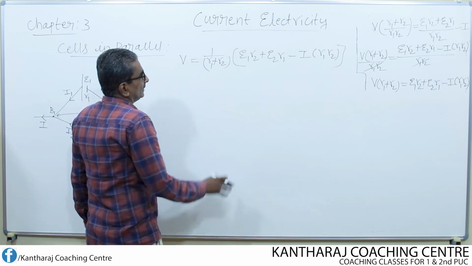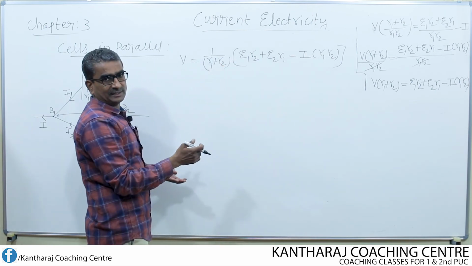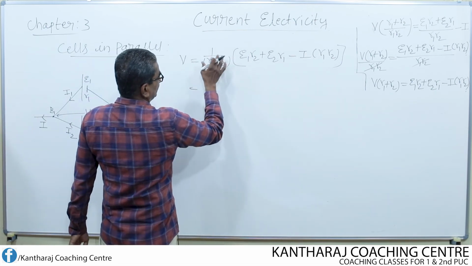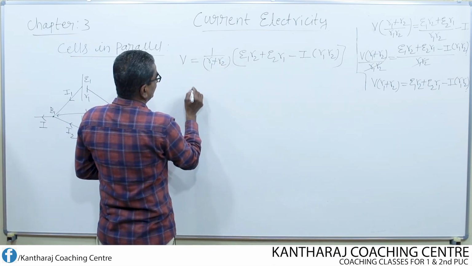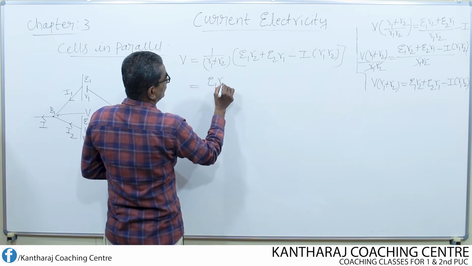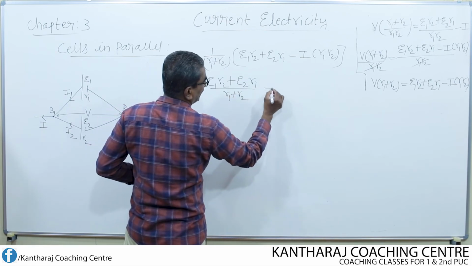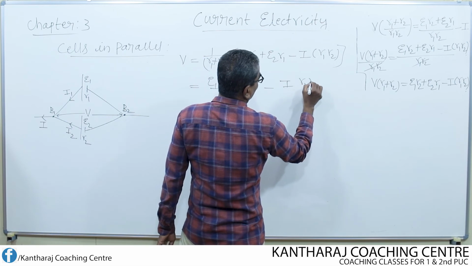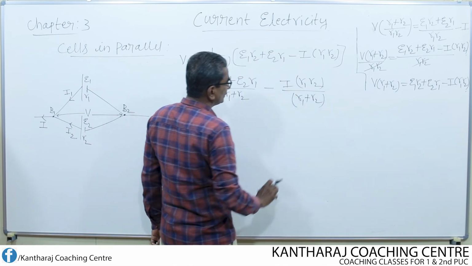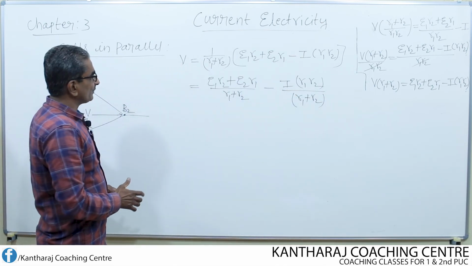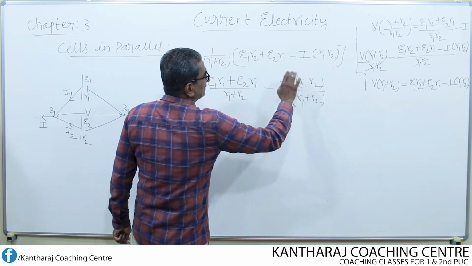Let us now divide this by this and also this by this independently. So separately we multiply this with 1 over (R1 plus R2) and again we multiply this with 1 over (R1 plus R2). If so, what will be the step in which we get now? (E1 R2 plus E2 R1) divided by (R1 plus R2) minus I into R1 R2 divided by (R1 plus R2). See, what we have done means we have made EMF term as one group and current and internal resistance as another group.